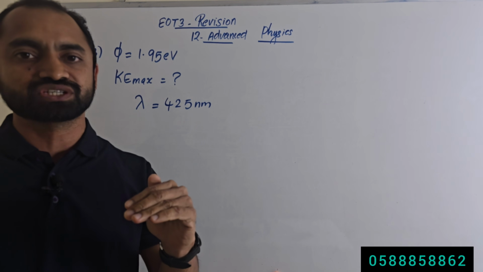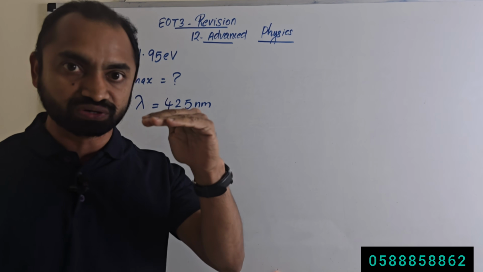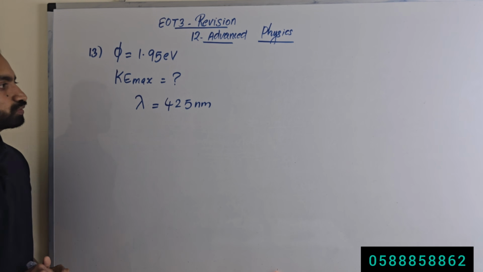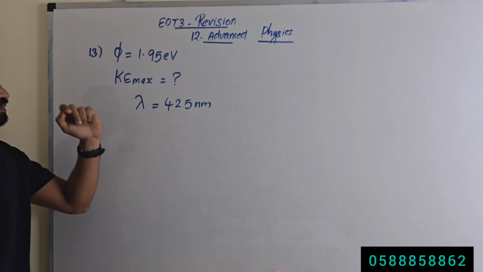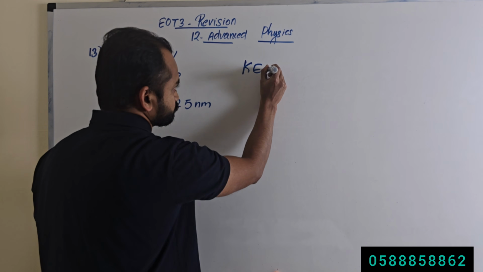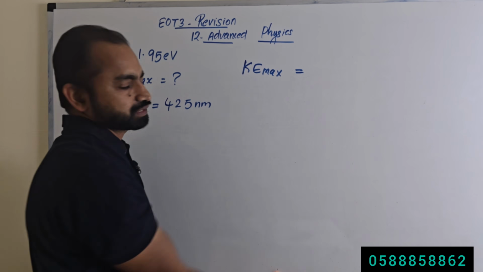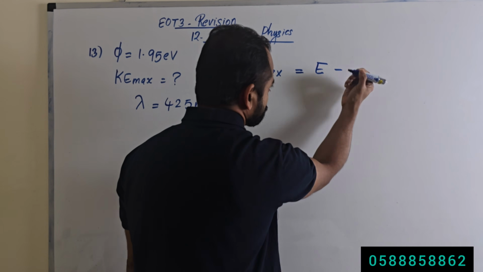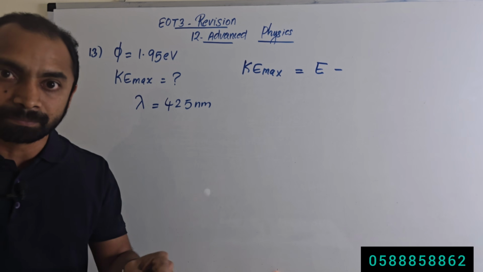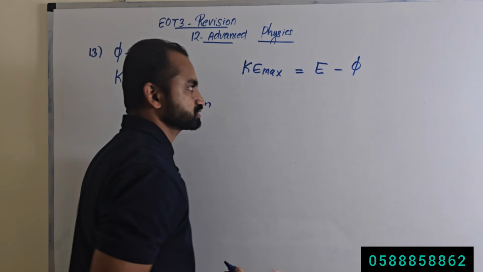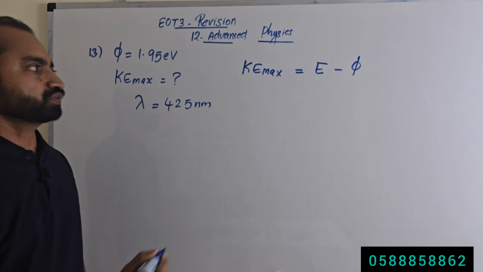Maximum kinetic energy means kinetic energy of the electron emitted from the surface of the metal. So how to calculate the maximum kinetic energy? We have this equation: KE max, maximum kinetic energy, is equal to energy of the incident photon minus work function of the metal.